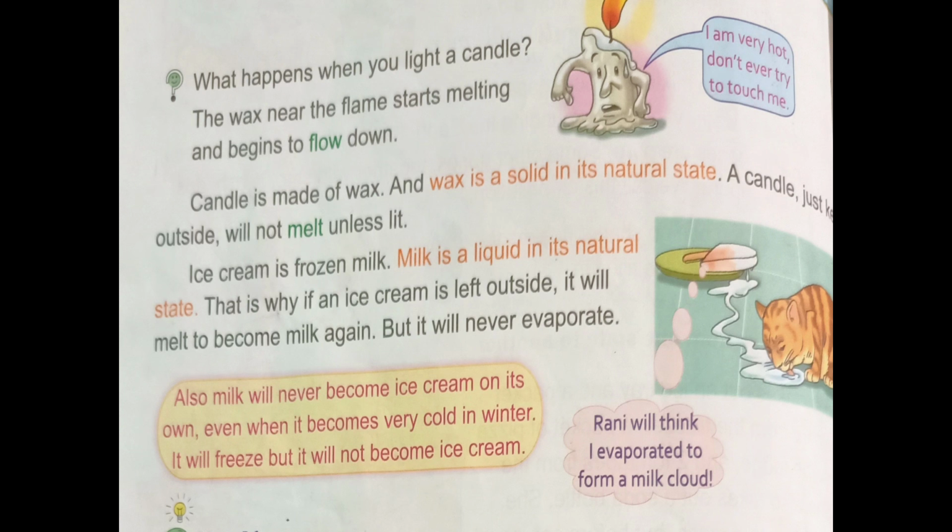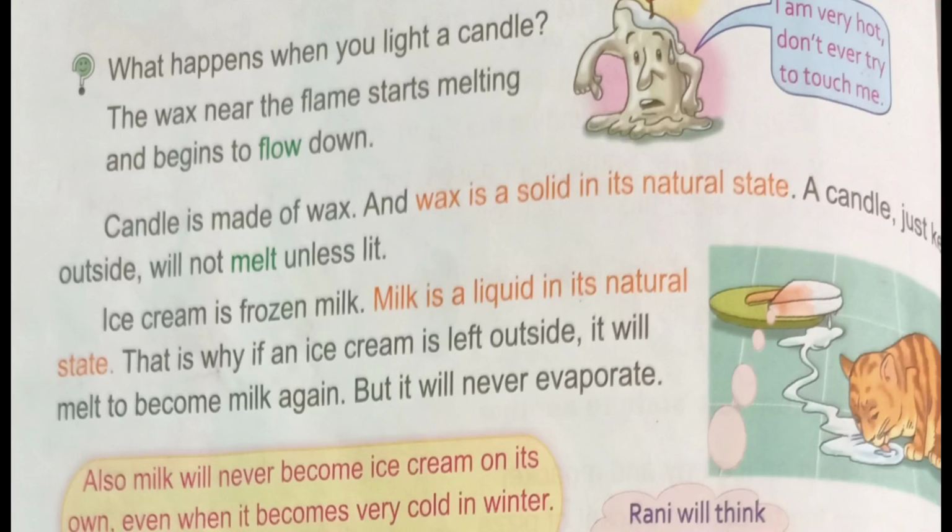What happens when you light a candle? The wax near the flame starts melting and begins to flow down. I am very hot. Don't ever try to touch me. Yes, a candle is very hot. Don't try to touch it. A candle is made of wax and wax is a solid in its natural state. A candle just kept outside will not melt unless lit.